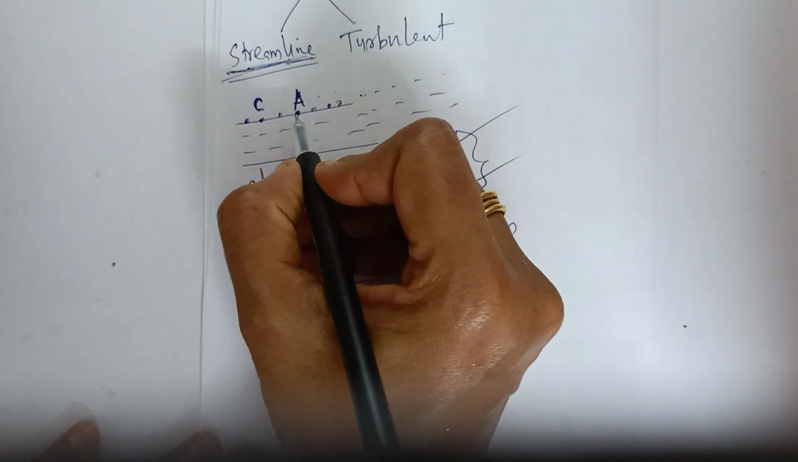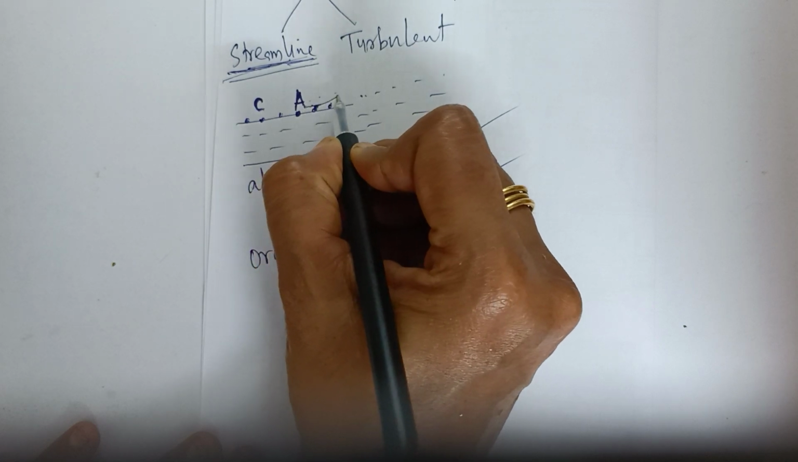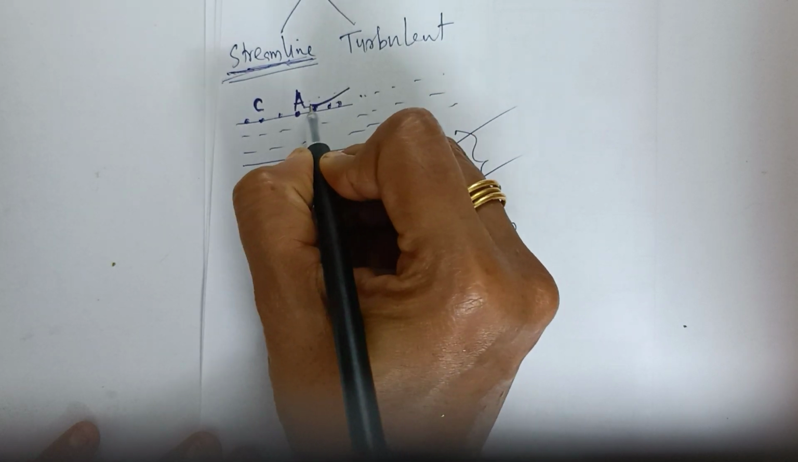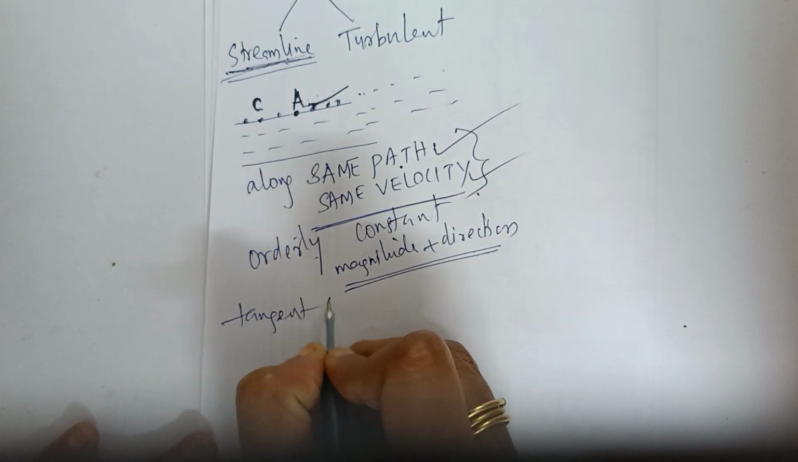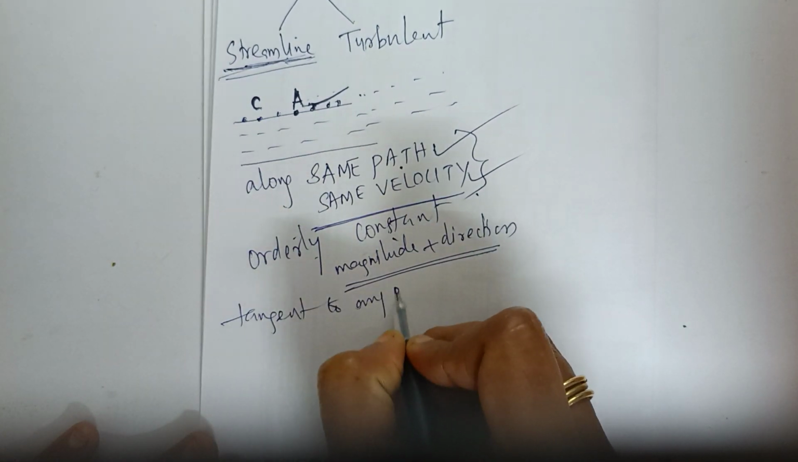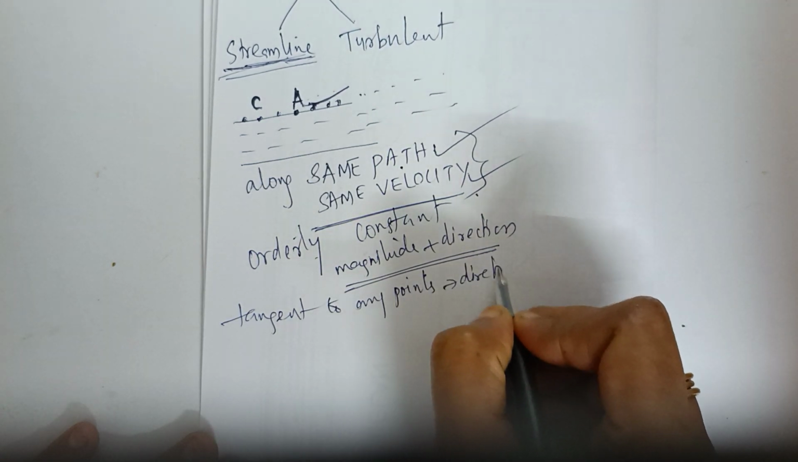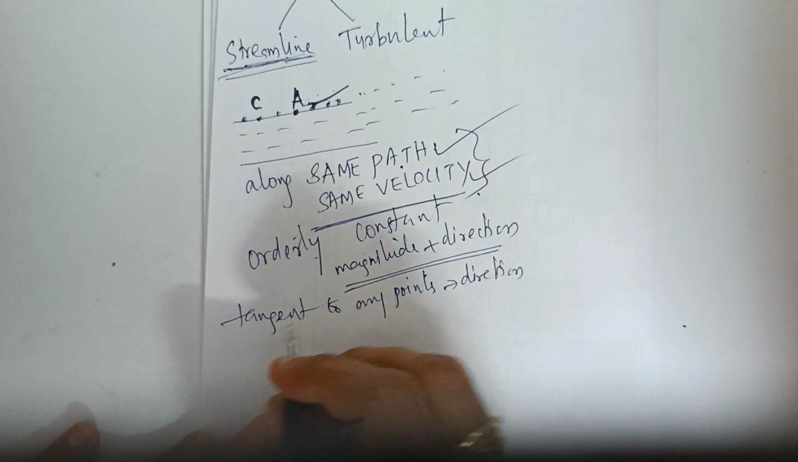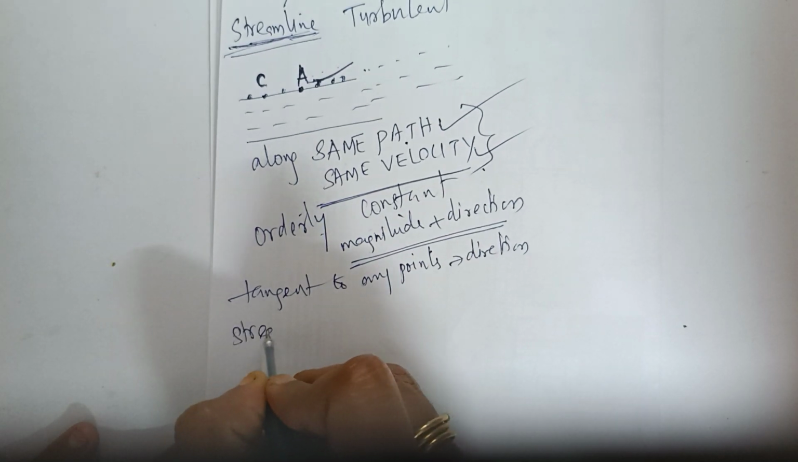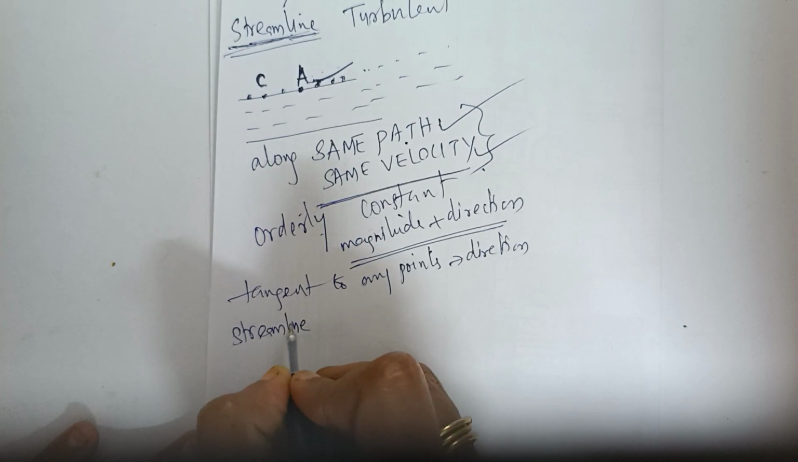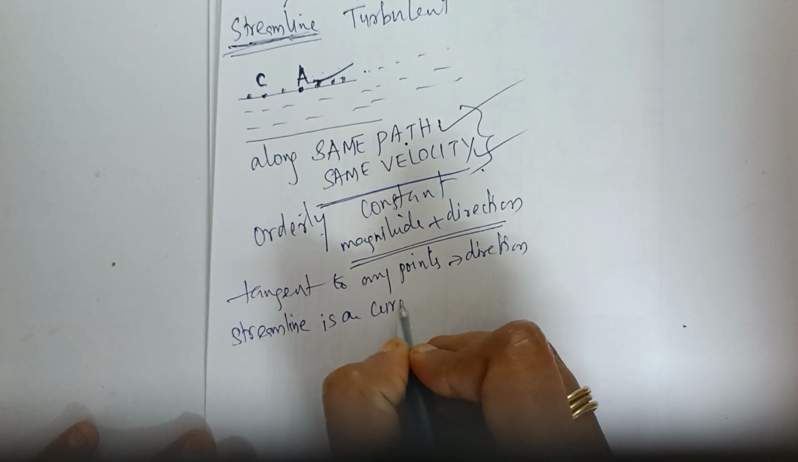To know the direction, you can draw a tangent to any of the points on this liquid, and we will get the direction. When you draw a tangent to any of the points, we will get the direction. And it can be a form of a curve also. So we can say that a streamline is a curve.